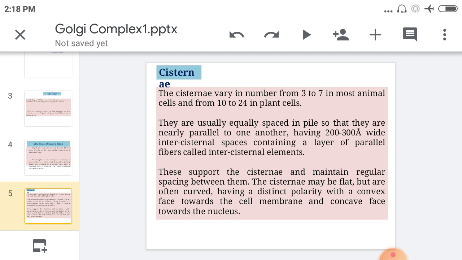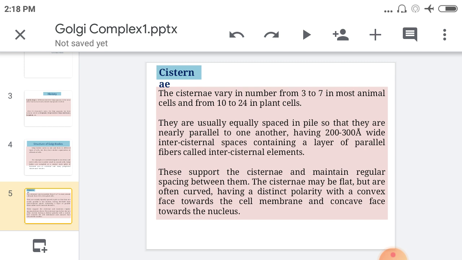In the endoplasmic reticulum also we can see cisternae. Here in the Golgi complex also cisternae are present. The number of cisternae varies from animals to plants. Their thickness is 200 to 300 angstrom, and these cisternae have regular spaces between them. It means they maintain regular space, and they have a flat structure.